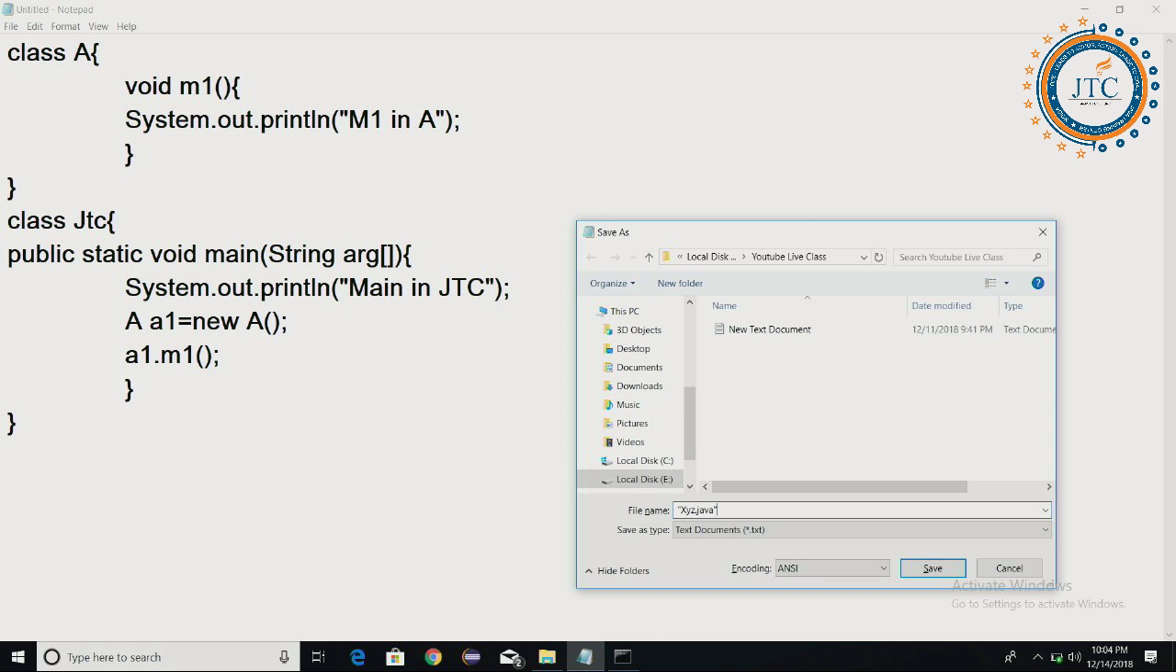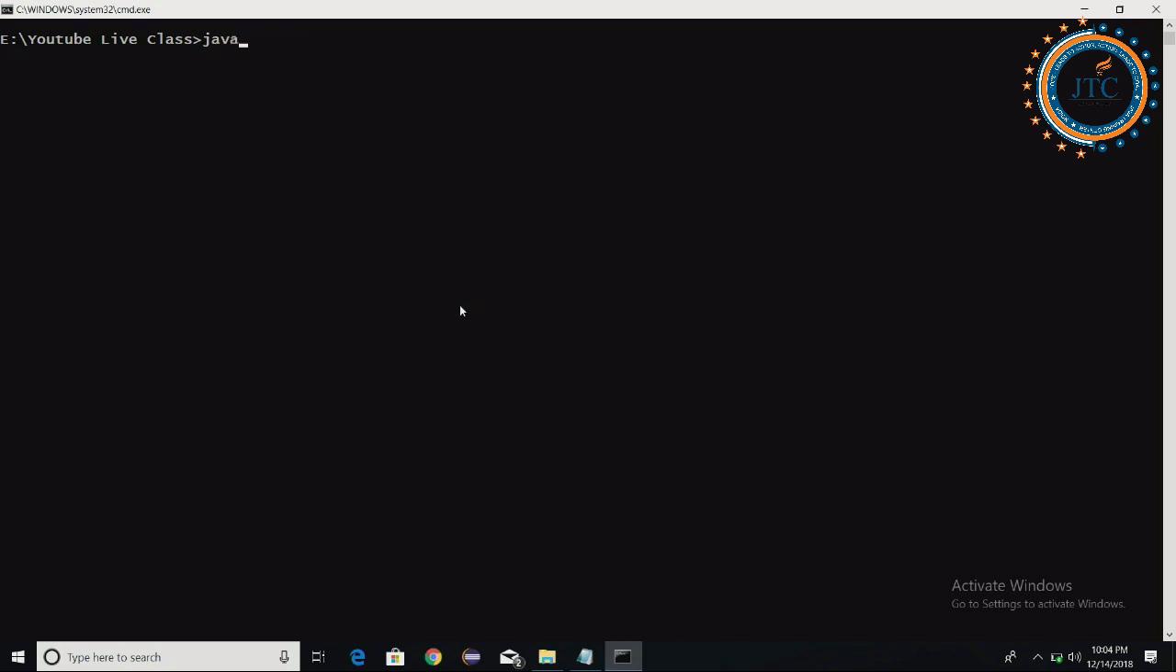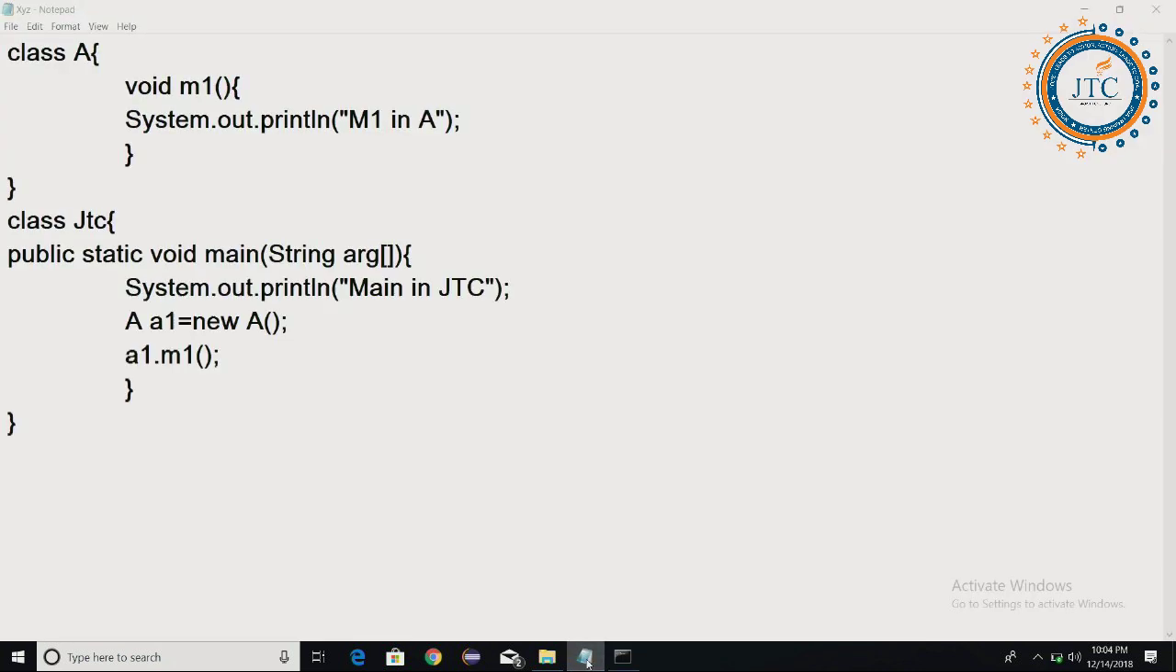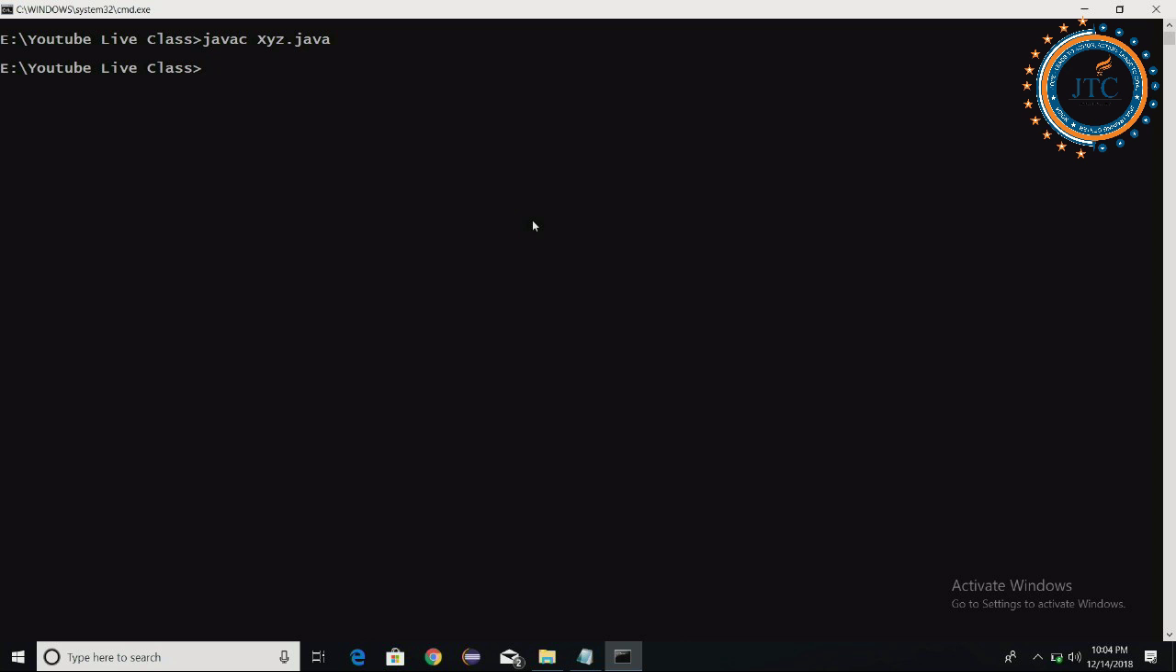I have done it. Now I am saving this program. You will get a very nice concept here. We are saving it with any name followed by the .java extension, and now I wanted to compile it with javac. By what name shall I compile it? By the name of the file by which we have saved this program, xyz.java. I am compiling this with xyz.java. Here we have compiled it.